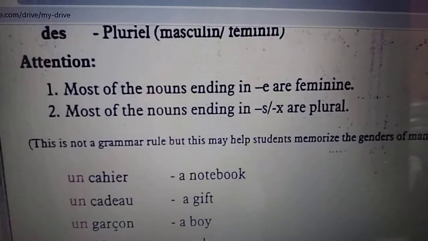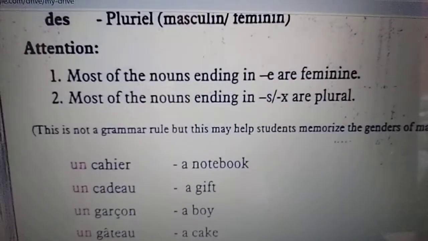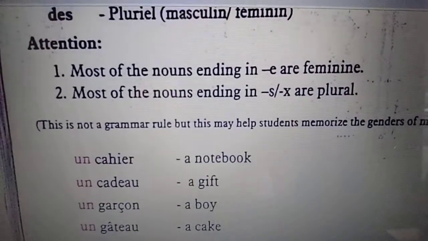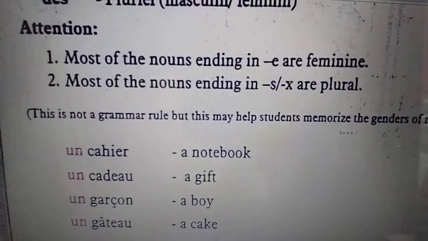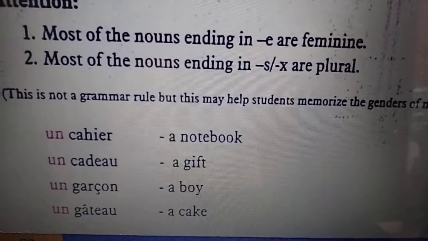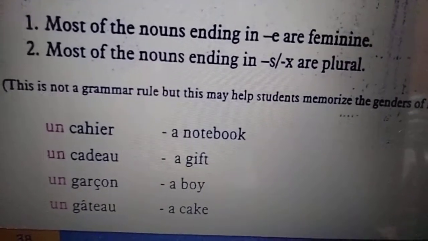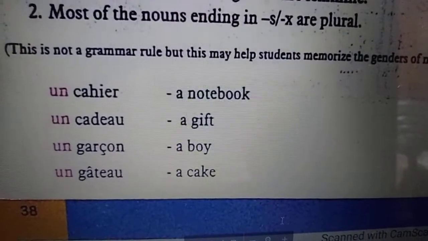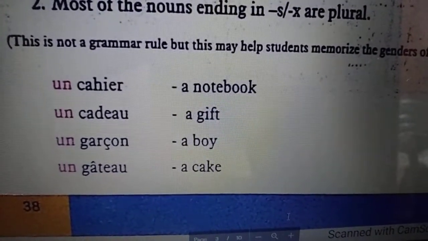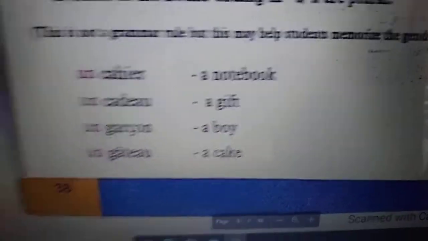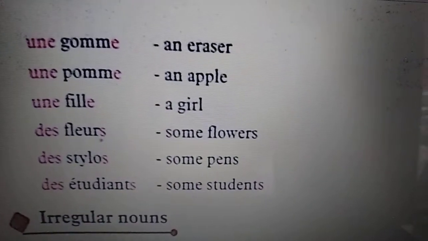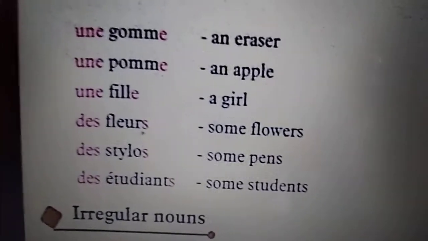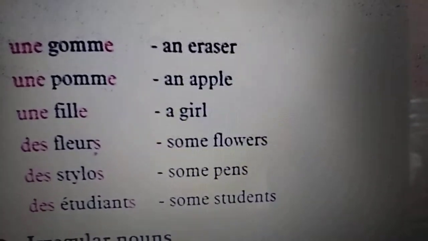Now see, attention please. Most of the nouns ending in E are feminine, okay? Maybe the word is ending with E, mostly are feminine. Second point, most of the nouns ending in S and X are plural. It is considered as plural. Let's take some examples. Un cahier, un cadeau, un garçon, un gâteau, une gomme, une pomme, une fille, des fleurs, des stylos, des étudiants.